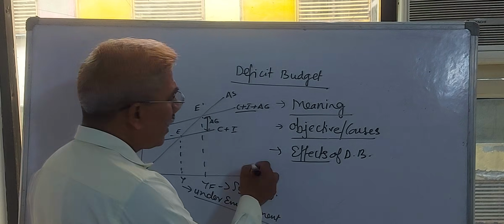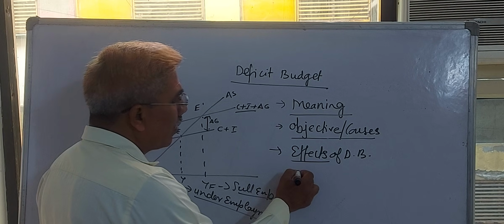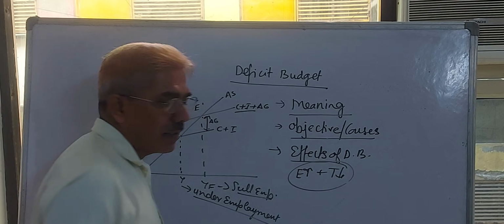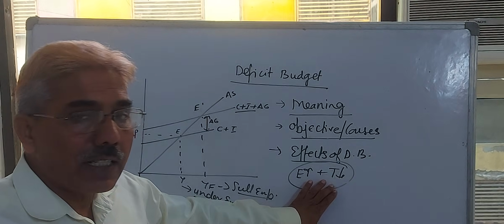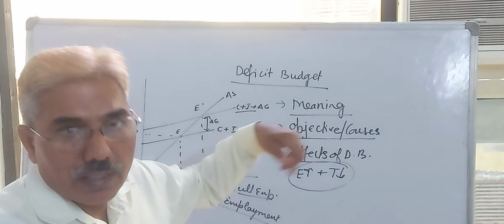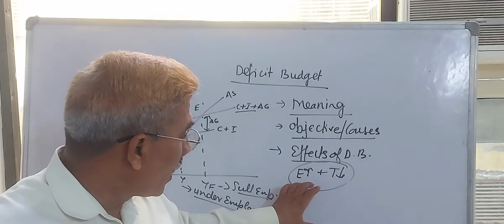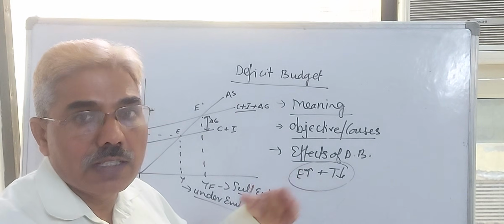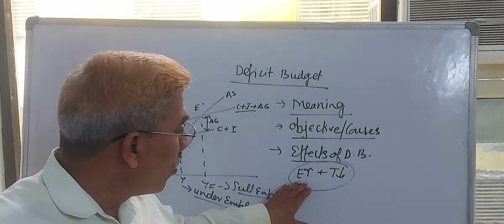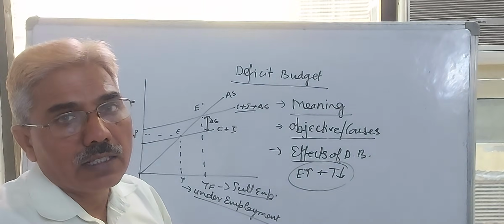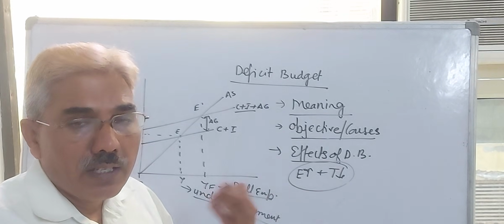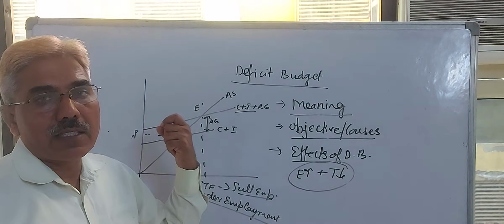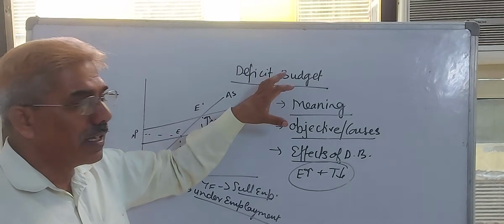Under this deficit budgeting, the government increases expenditure as well as reduces taxes. There are two effects. One, reducing taxes increases the disposable income of the richer sector and increases consumption demand. On the other side, when government spends on capital or revenue expenditure, that money goes into the hands of the public. This increasing demand automatically consumes the excess supply which was not consumed under the balanced or surplus budget policy.